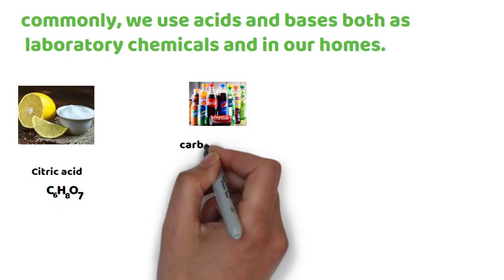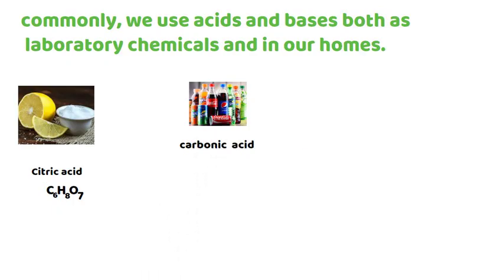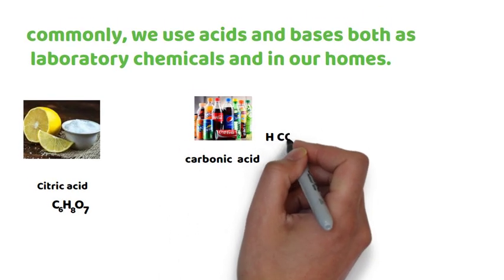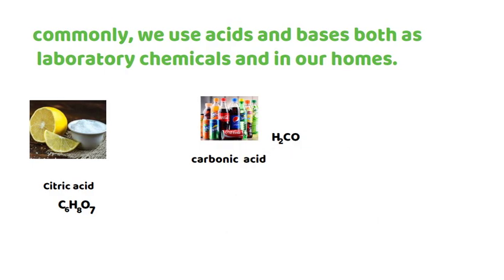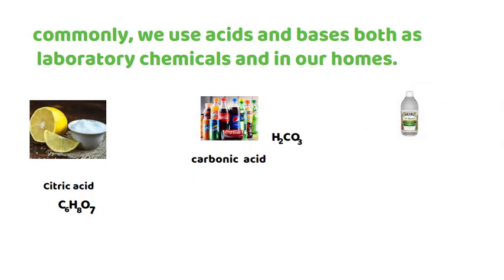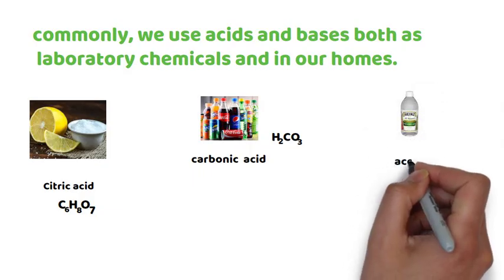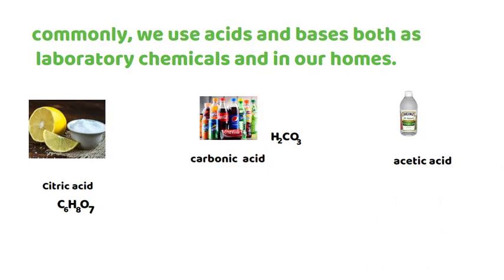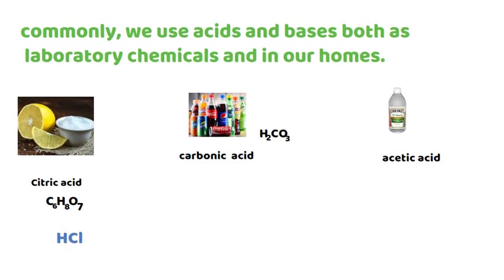The second one is carbonated beverage, in which carbonic acid is found, and its formula is H2CO3. And the third common household acid is acetic acid, which is found in vinegar.